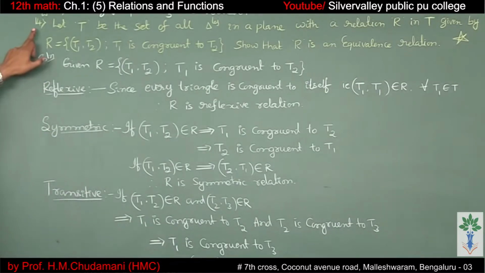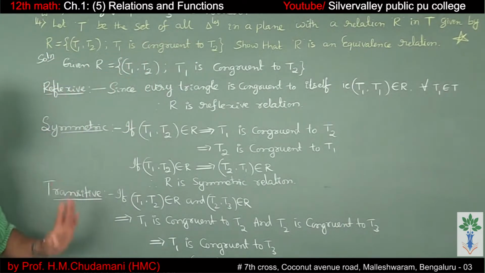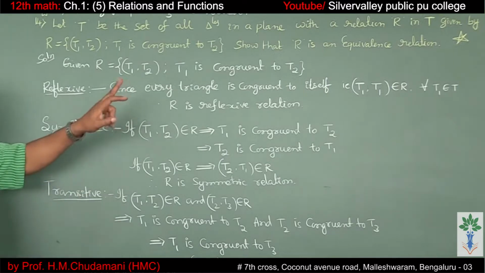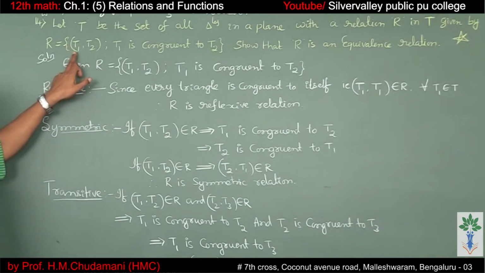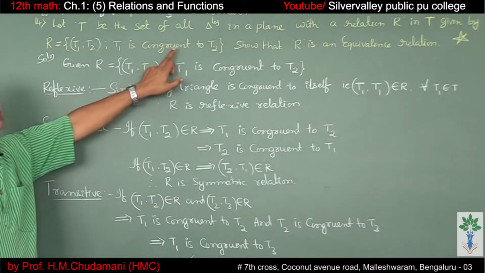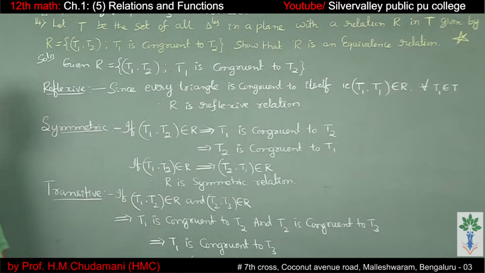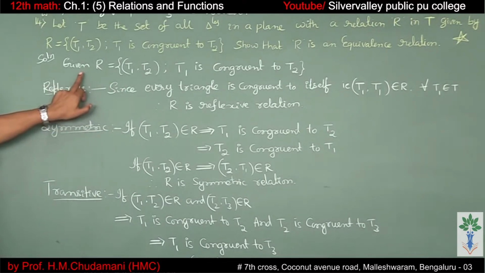Next, question number 14, worked example. Let T be the set of all triangles in a plane with a relation R in T, given by R is equal to the set of ordered pairs (T1, T2) such that T1 is congruent to T2. Show that R is an equivalence relation. This is an important question. Please go through this carefully.